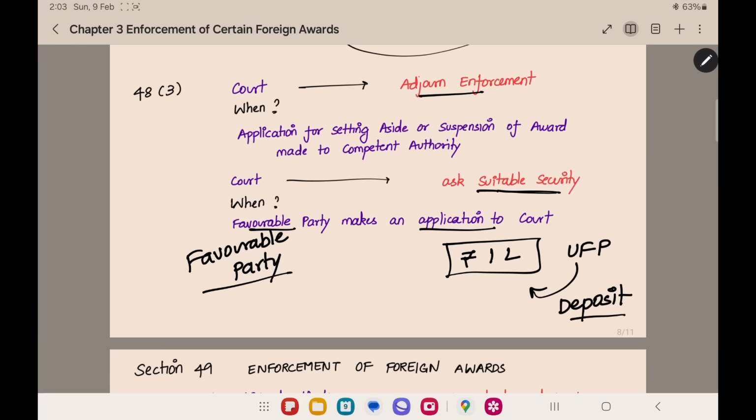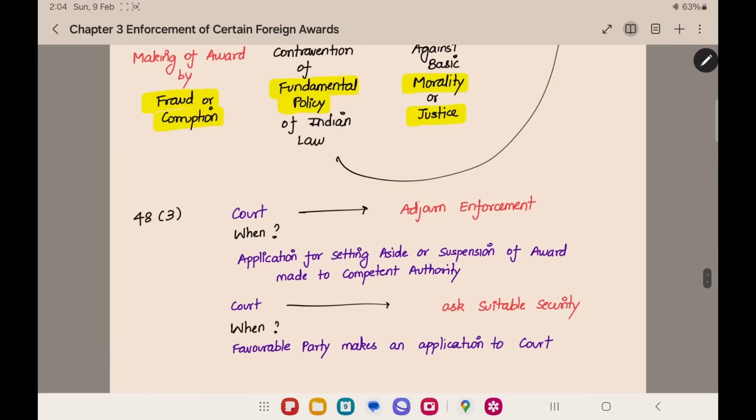If the deposit is made, the favorable party will have a certainty, or a hope, that if the case comes in favor of the favorable party, then the 1 lakh will be received by the favorable party. There is no uncertainty regarding the recovery of the amount. This is the reason for security. We already saw this in part 1 of the arbitration also, why we are asking for the security. These are the grounds for which you can stop the implementation of the award.